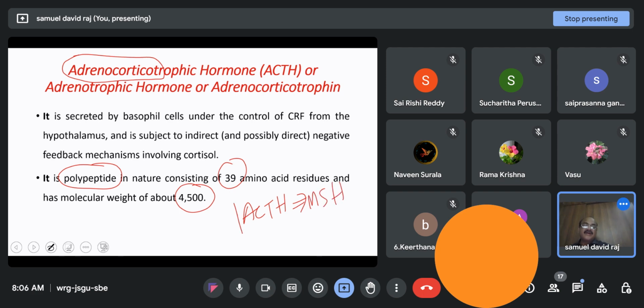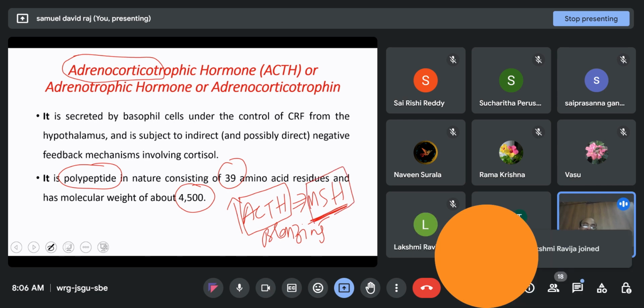Individuals with hyperactive ACTH exhibit a condition called the bronzing effect. What is the bronzing effect? The skin becomes more pigmented, melanized. Why? Scientists found that the structure of ACTH is somewhat similar to melanocyte stimulating hormone.